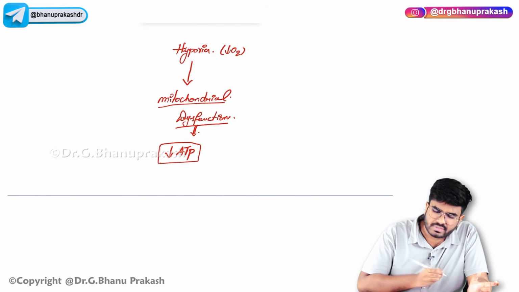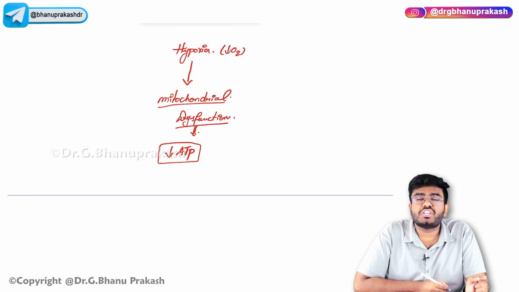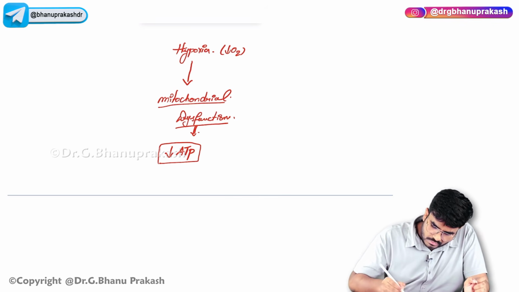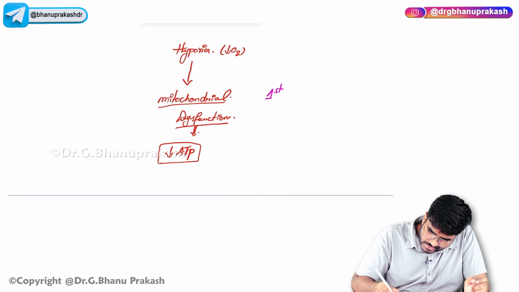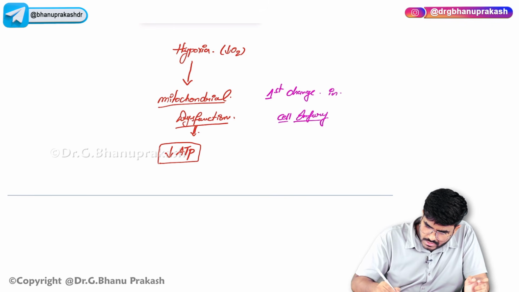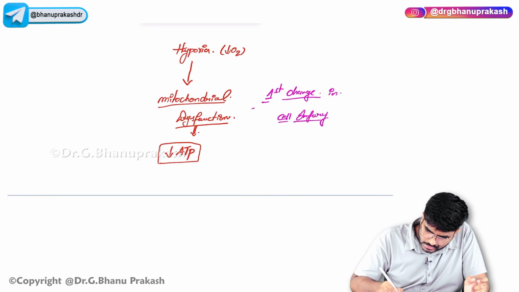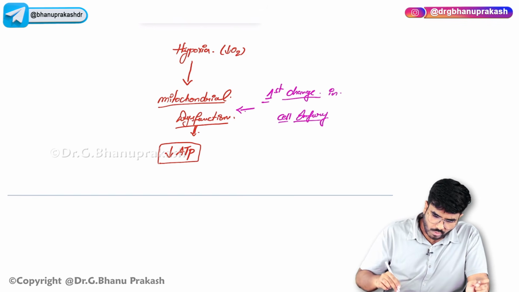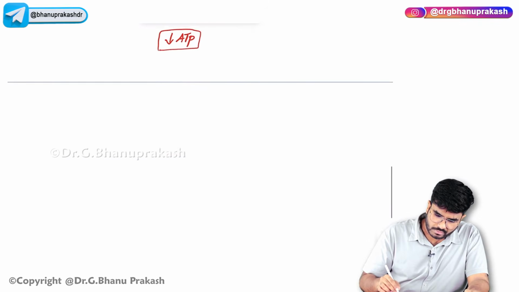In your exams they will ask you, what is the first change seen in cellular injury? Whenever the cells are getting damaged, what is the first change that is seen? The first change in cell injury is mitochondrial dysfunction. Now what happens when the ATP is going down?